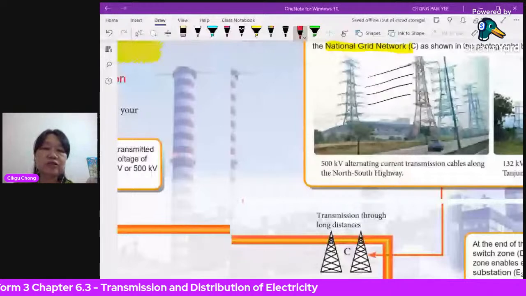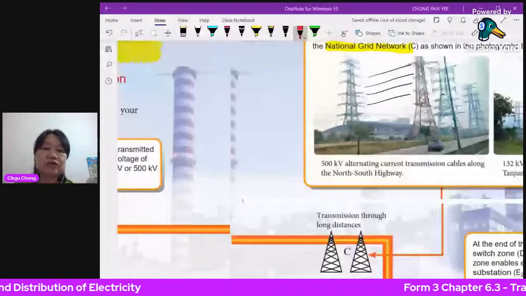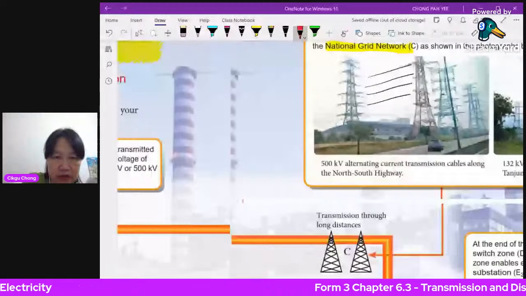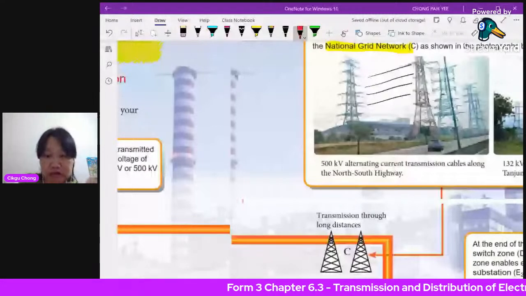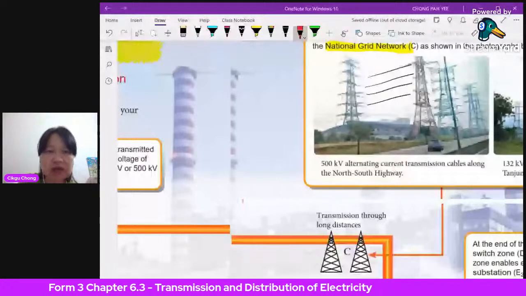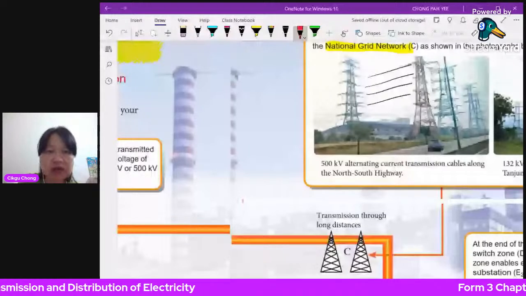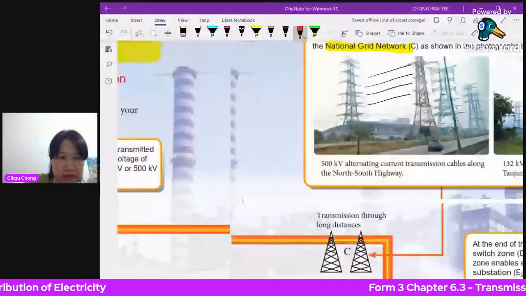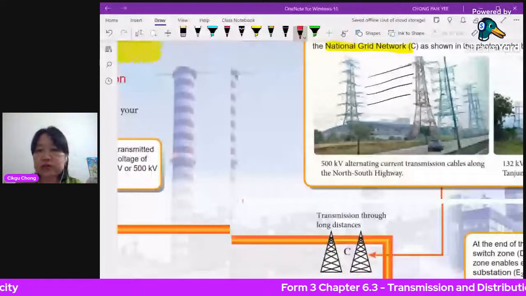So this is a step up transformer. That is the function, and why we need so many types of transformer. It steps up to increase the voltage. Now this whole thing from the power station, PS here stands for power station, until you reach here, your national grid network.